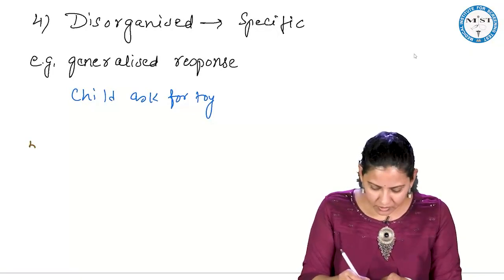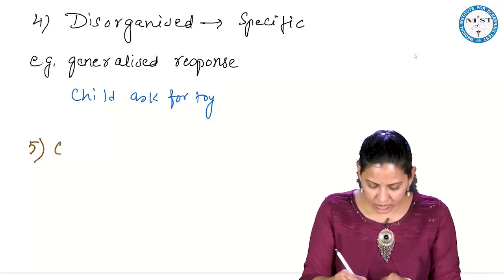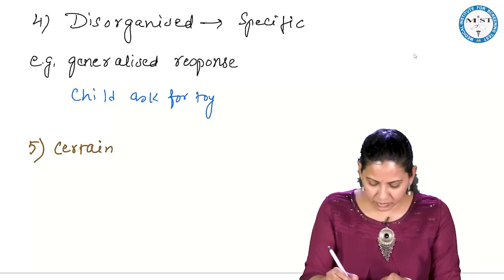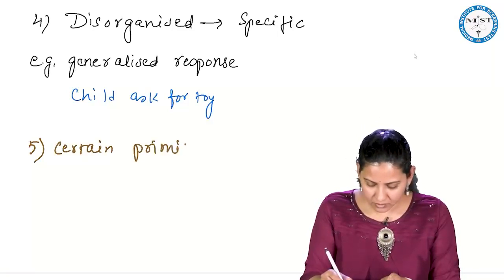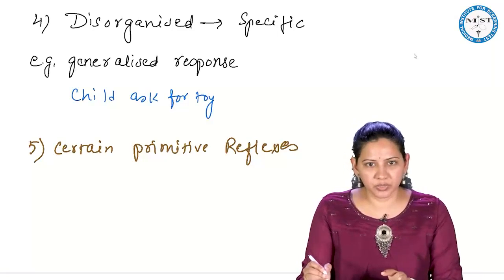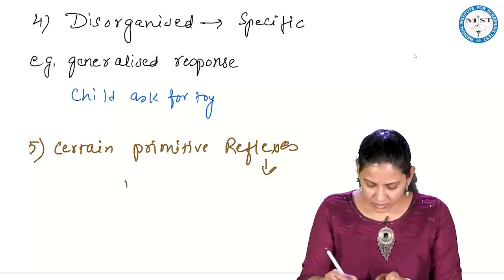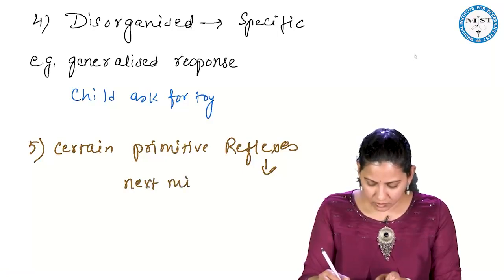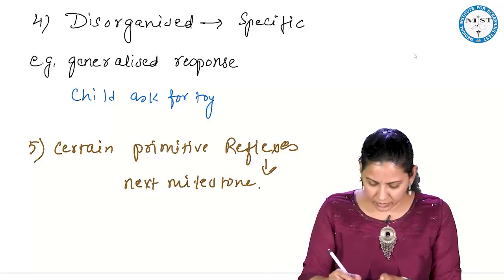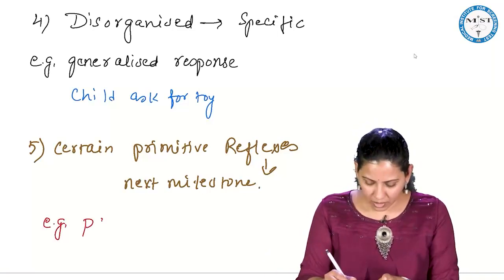Then what happens? The baby has to lose certain primitive reflexes. Why should it lose certain primitive reflexes? So that it attains the next milestone. For example, the baby has to lose the palmar grasp.